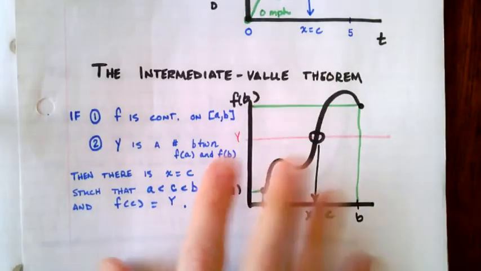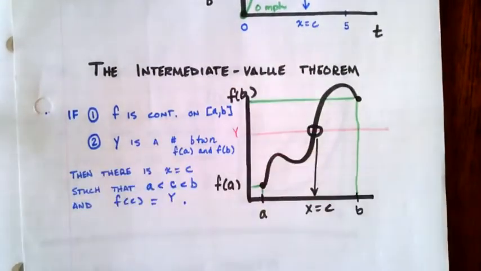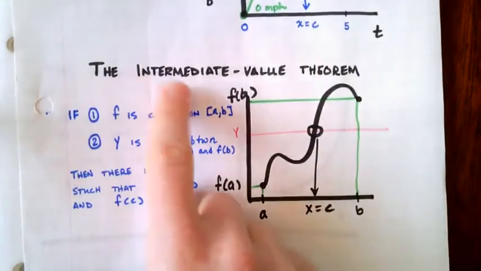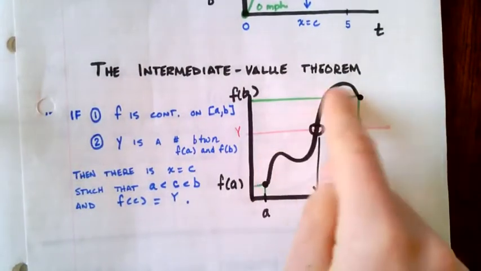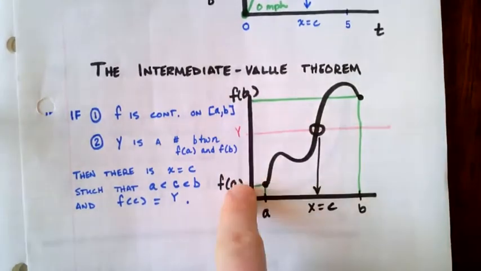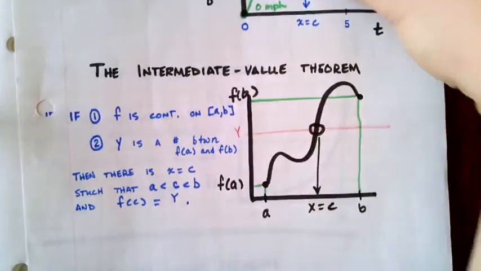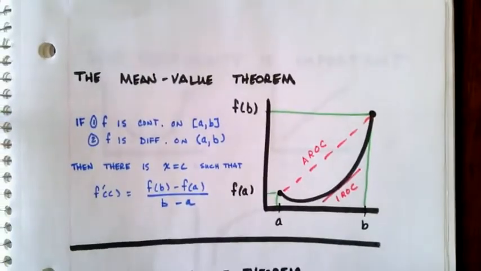So what we now have is a total of 3 different value theorems. There's the intermediate value theorem, which is the one that guarantees if you've got a continuous function that the function is going to hit all the y values between f of a and f of b. There's also the mean value theorem, which we learned last time.